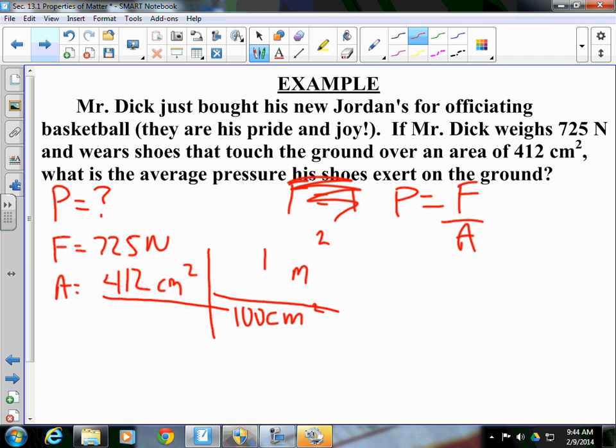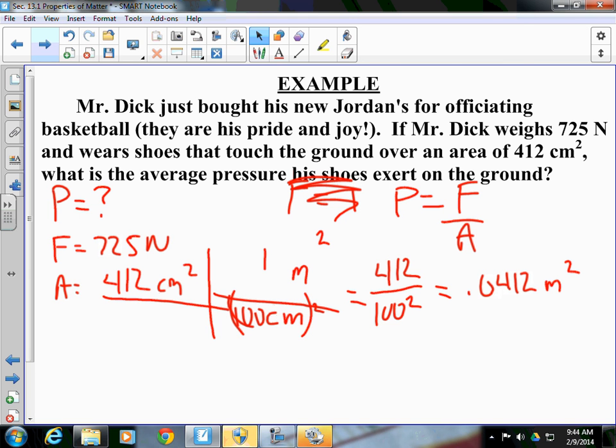So we're going to square everything inside the 100 centimeters. So it's going to be 100 squared. We're going to take 412 divided by 100 squared, and that converts us to meters squared. When we do that, our answer ends up being 0.0412 meters squared.